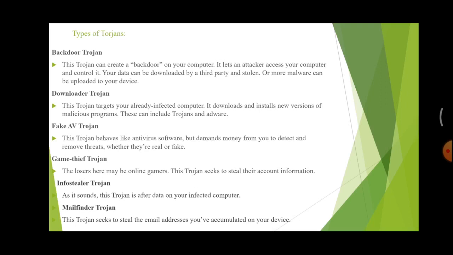Next, downloader Trojan. This Trojan targets your already infected computer. It downloads and installs new versions of malicious programs. These can include Trojans and adware. Next, fake antivirus Trojan. This Trojan behaves like antivirus software but demands money from you to detect and remove threats, whether they are real or fake.